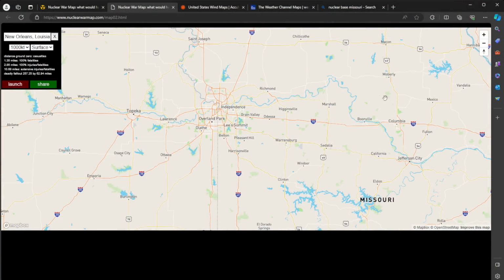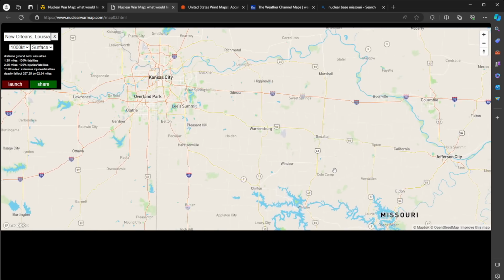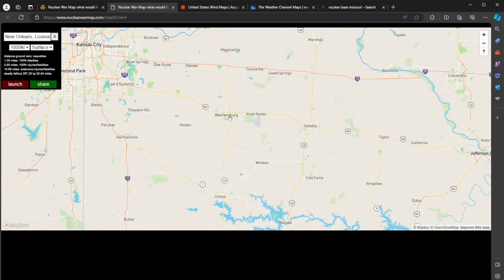So we'll come back to our map now, and now we're looking at, here's Kansas City, here's Kansas, here's Missouri. Down here in Missouri, let's see if I can find Knob Noster. Yeah, here it is. Knob Noster, just outside of Orangeburg, is Whiteman Air Force Base, home of our amazing B-2s, which are nuclear bombers. This is all part of SAC, Strategic Air Command. You'll see these jets take off in case we are under attack and they get out of there very quickly. So obviously a target. Let's see what the simulator says when we see a detonation there at Whiteman.